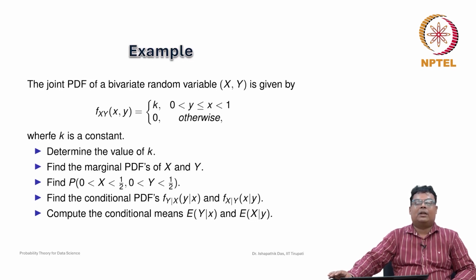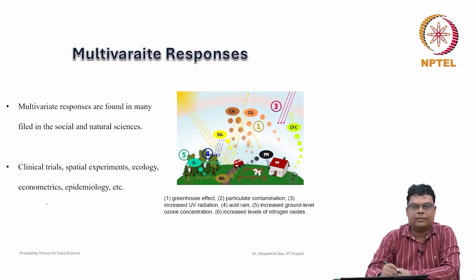So in nature, this n number of random variables is very important, because many random phenomena we cannot just explain using only one random variable or two random variables. We need multiple random variables. We will discuss multivariate random variables in the next part. In many cases, we come across situations where one random variable cannot explain a particular random phenomenon properly, so we need to consider more than one random variable.